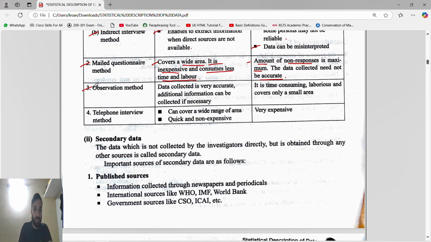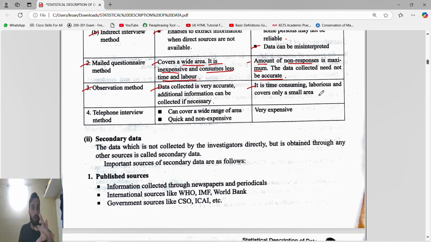Next is the observation method. The data collected is very accurate, obviously, because you are observing it. Additional information can be collected if necessary, because you can note any exception that occurs. But the demerit is that it is time consuming. You have to reach there, sit, and observe for hours. Then it is laborious, obviously, and covers a small area.